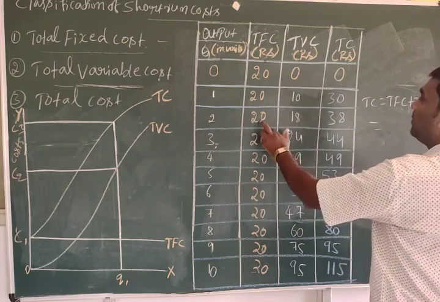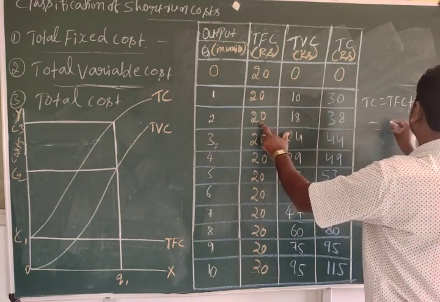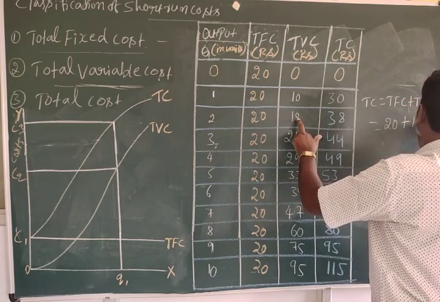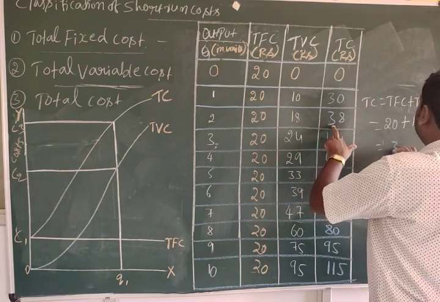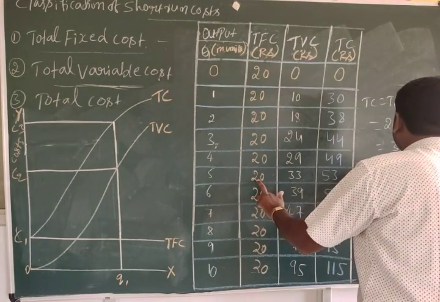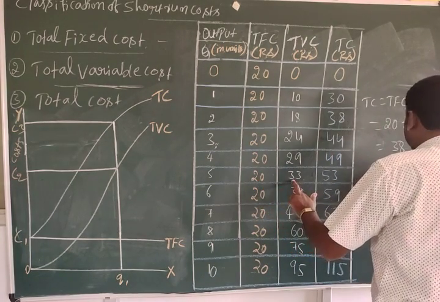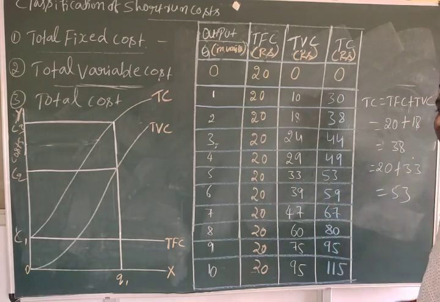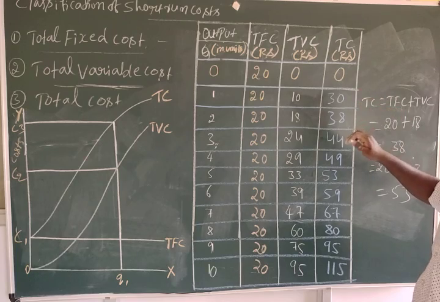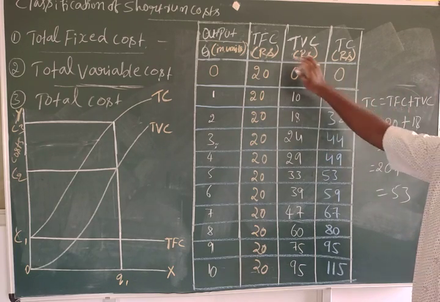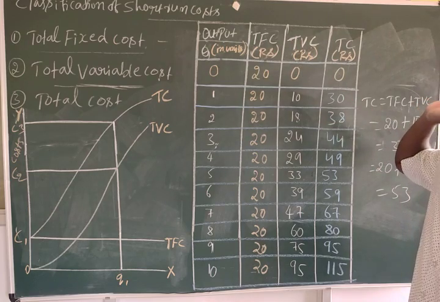See, TFC is, imagine, 20. Observe here, plus TVC is 18. Total 38. Similarly, TFC is 20 plus TVC is 33. Total 53. That's why TC is the sum of both TFC and TVC.